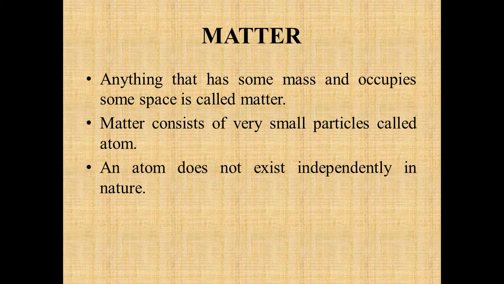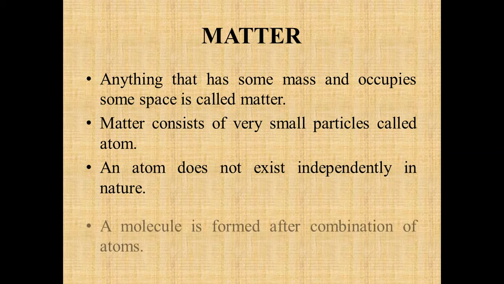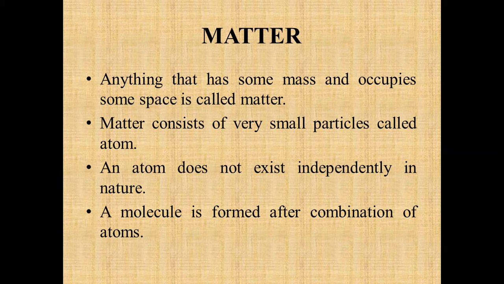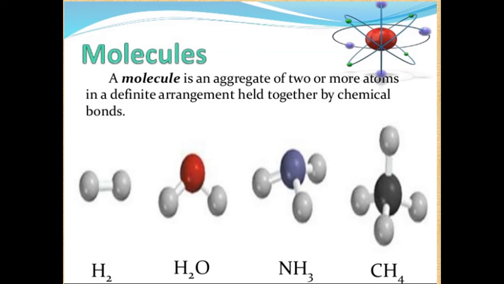An atom does not exist independently in nature, whereas a molecule is formed after the combination of atoms. So what is a molecule? It is an aggregate of two or more atoms in a definite arrangement held together by chemical bonds. Here you can see a few molecules: hydrogen molecule, molecule of water, molecule of ammonia, and molecule of methane. In these, two or more atoms are held together by a chemical bond and they have a definite arrangement.